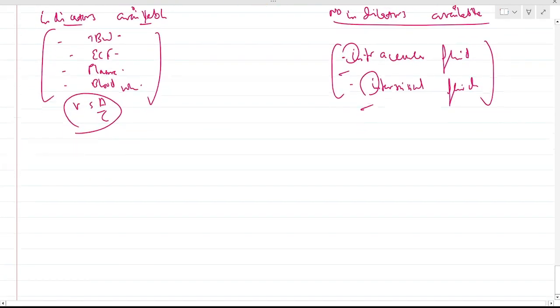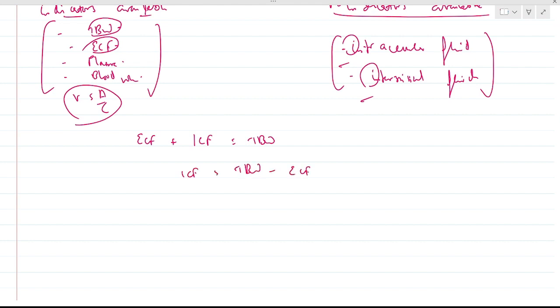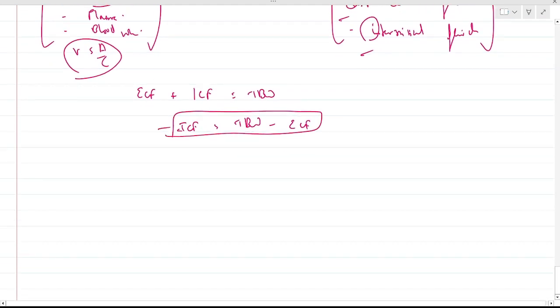Direct and indirect. So how will we get intracellular fluid or ICF? We know total body water is equal to ICF plus ECF. We get total body water and ECF from direct measurement, and for ICF we simply subtract ECF from total body water. Next is interstitial fluid. We know extracellular fluid is equal to interstitial fluid plus plasma volume.